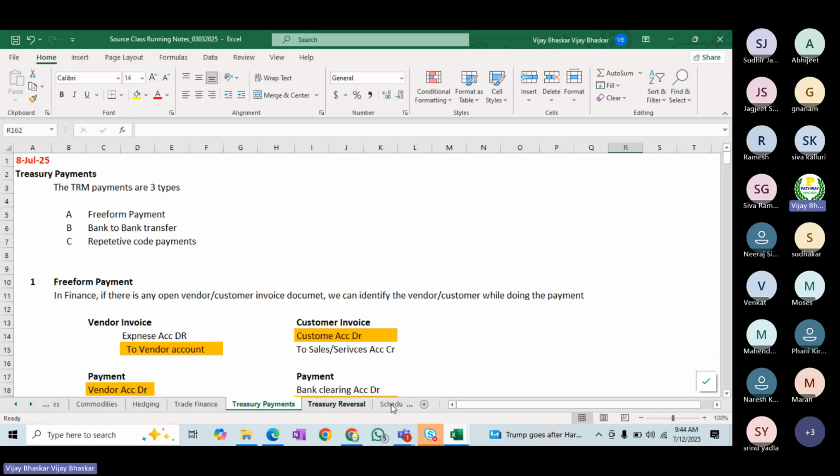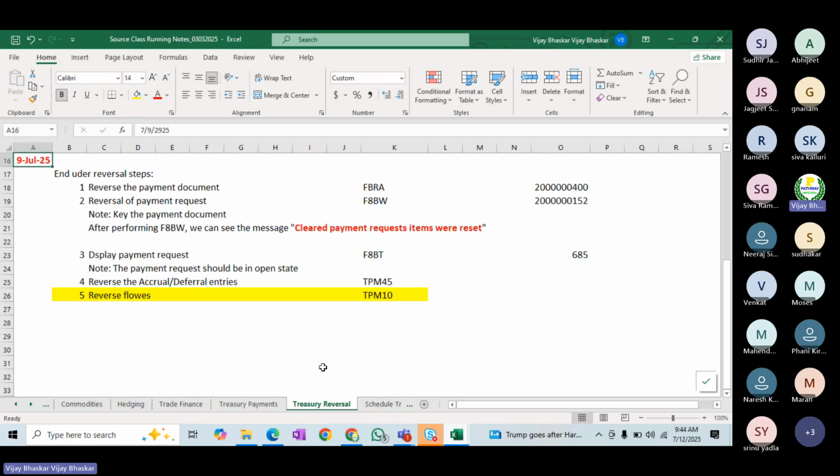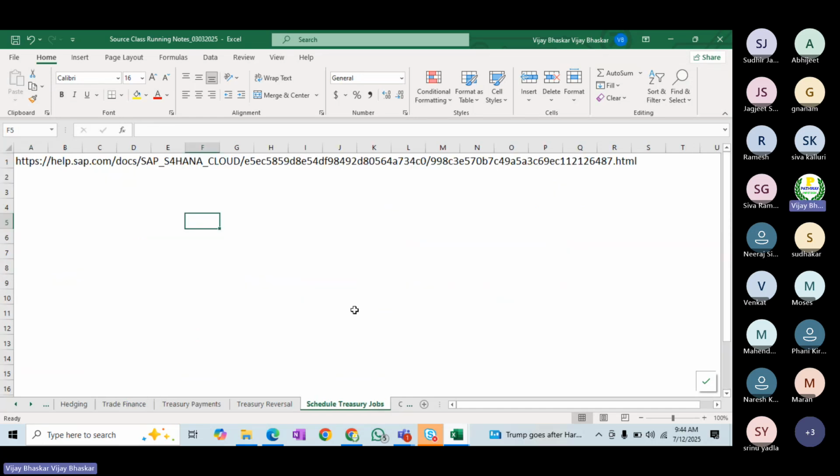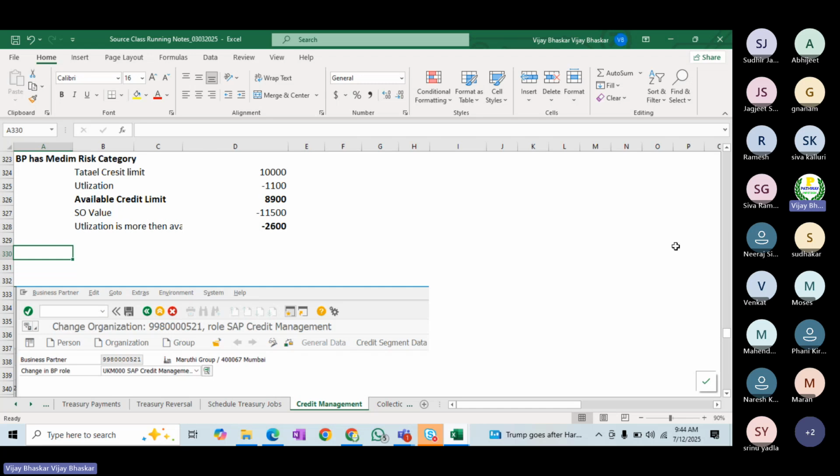Then the next one here is the treasury reversal process. How the treasury deals get reversed is not straightforward, because it is interconnected with the payment request. So how the process takes place, we have to see in detail. So this is a separate step. These are the jobs which we are going to see.